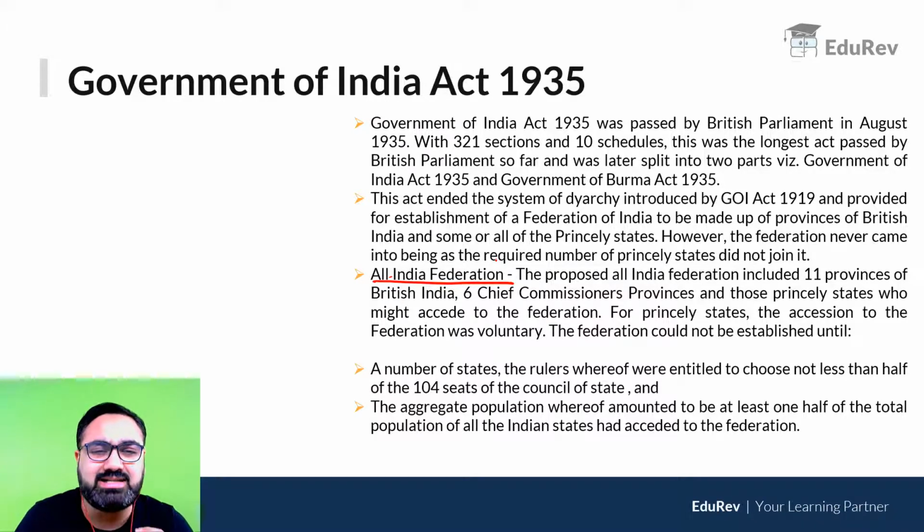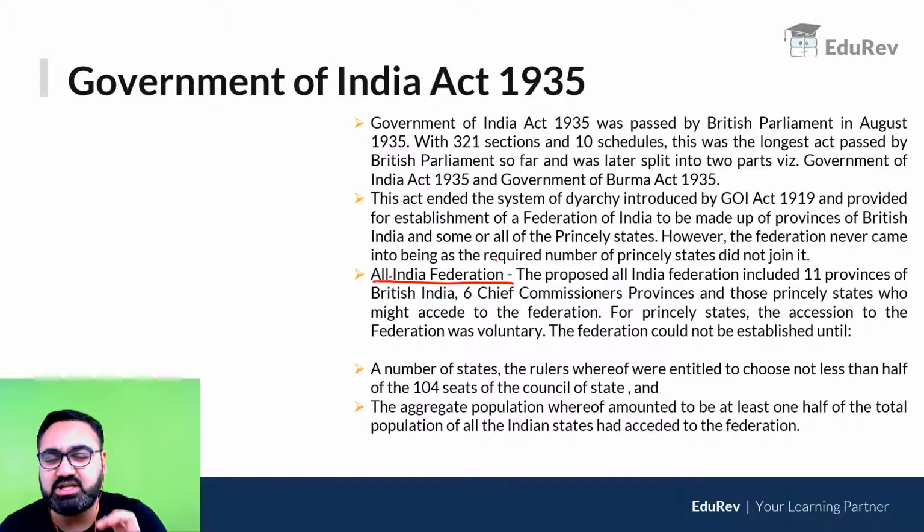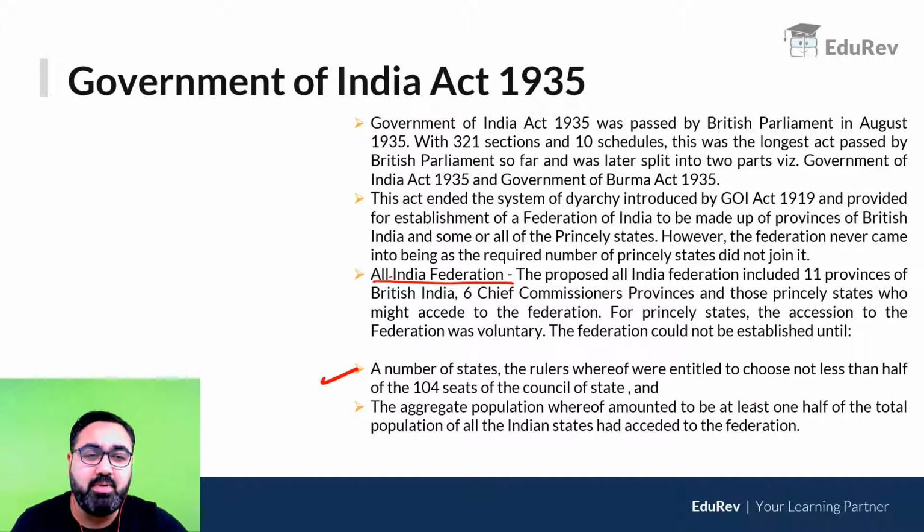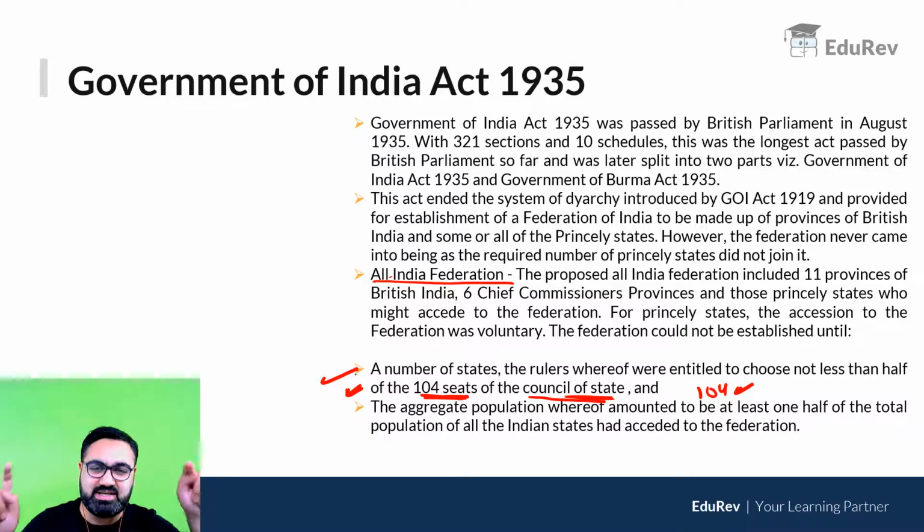Because the act said for the federation to come into being, All India Federation बनाने के लिए two conditions were necessary to be fulfilled. The first condition, number of seats in the Council of States, जो upper house है, number of seats in the Council of States जो princely states को दी गई थी वो थी कुल मिला के total 104. At least half of these seats should be filled by the princes who say yes.